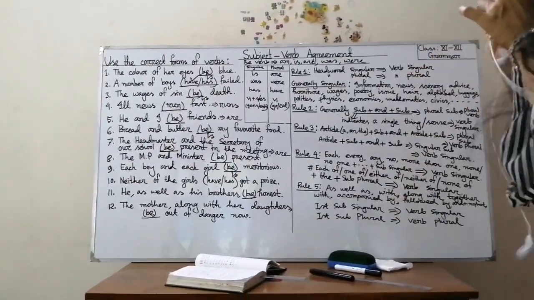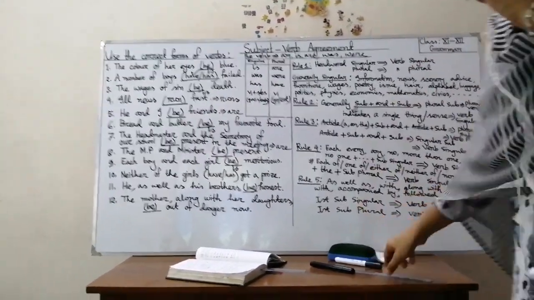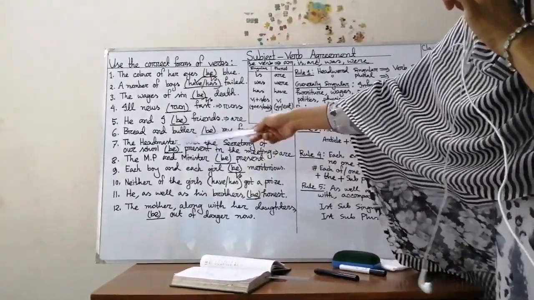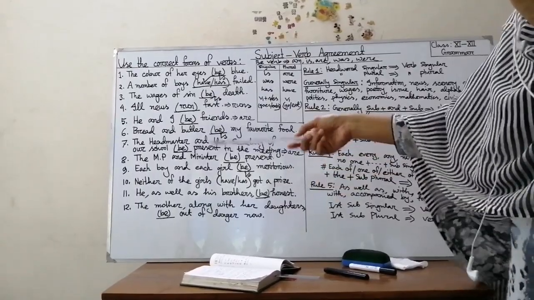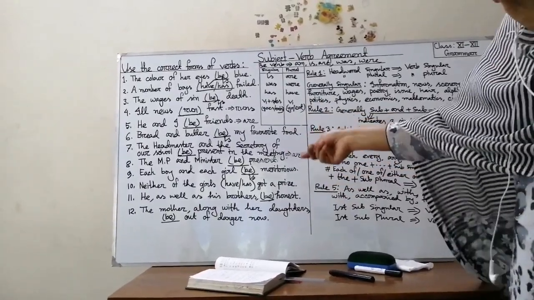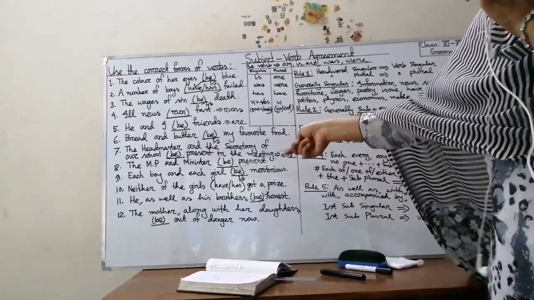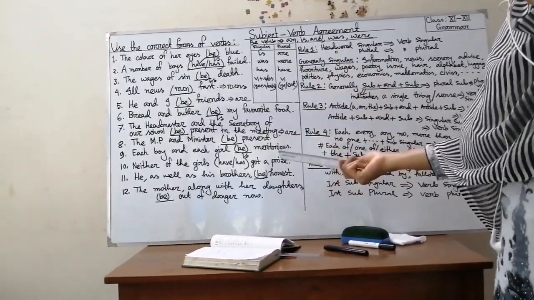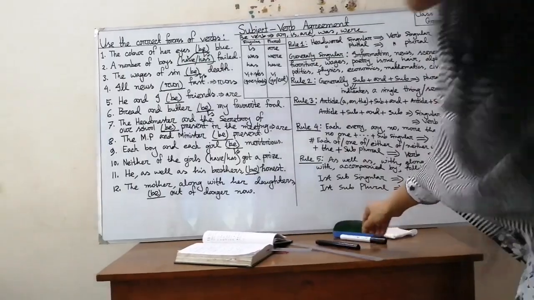Okay, my dear students, then if we use "the" before minister, what will be the correct answer? The MP and the minister are two different persons. So we will have to use "are". The MP and the minister are present.